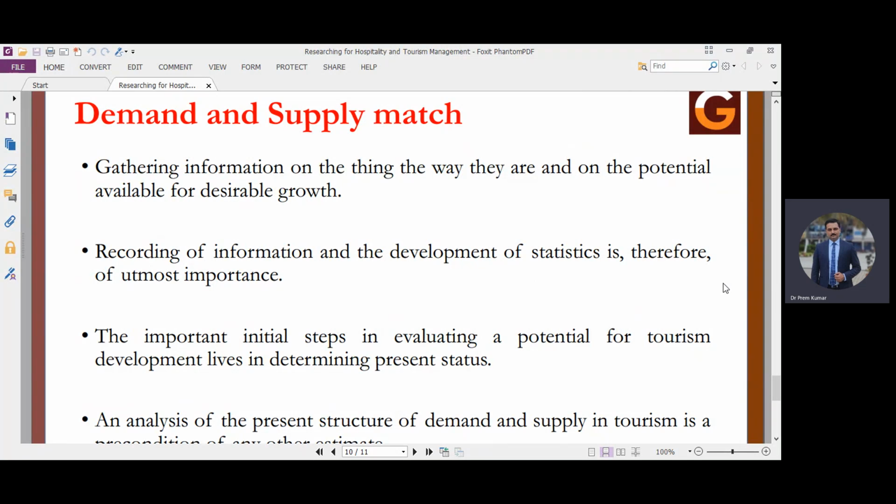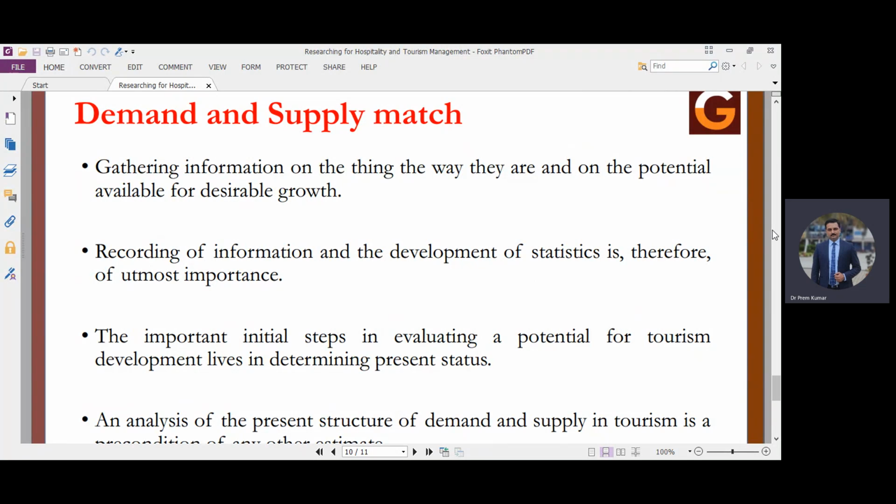We need to have good suppliers, good tourism stakeholders who can fulfill the demand of a particular number of tourists at a particular destination. So we will gather information on things the way they are and on the potential available for desirable growth: how many tourism stakeholders are ready to offer services, what kind of services can be offered, and how services can be designed so that they can cater to a particular number of tourists or visitors at a destination. We will record the information and develop statistics, which is of utmost importance. We will have a record of the entire information on the tourists and the resources available at a destination.